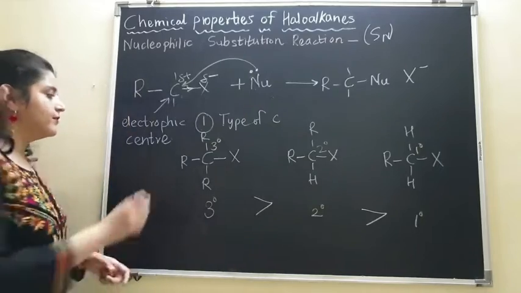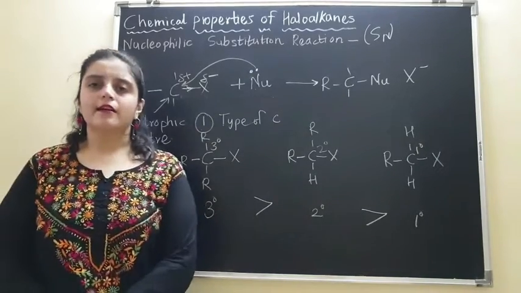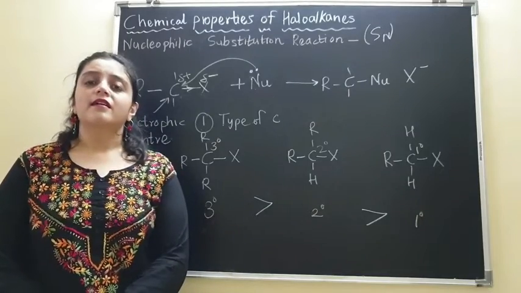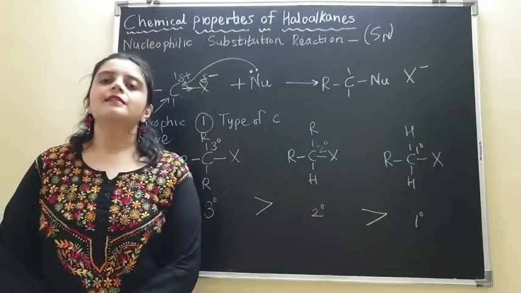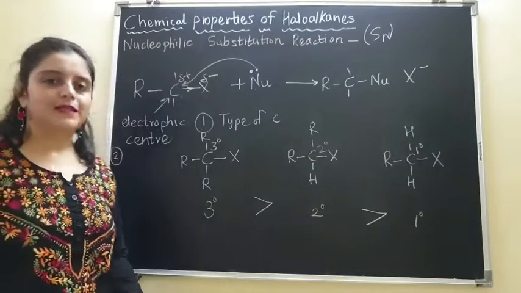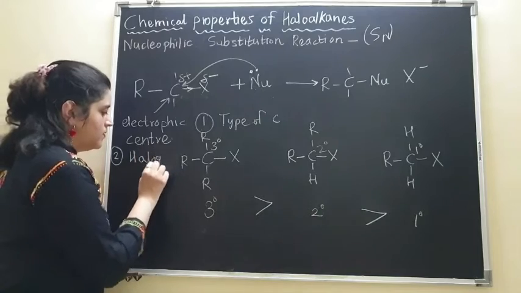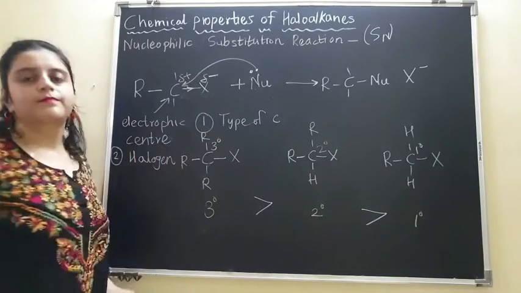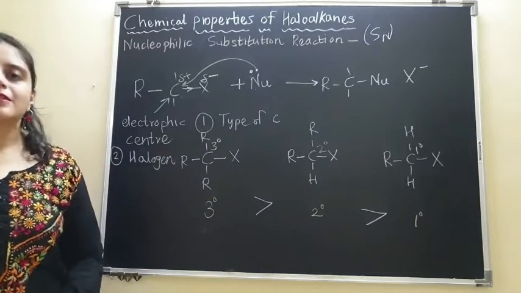Then the second factor on which the rate or reactivity of alkyl halide depends is the type of halogen present. Now let us write three types of halogens that we know.